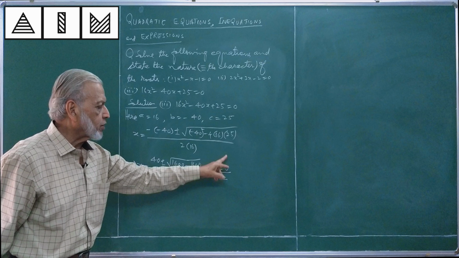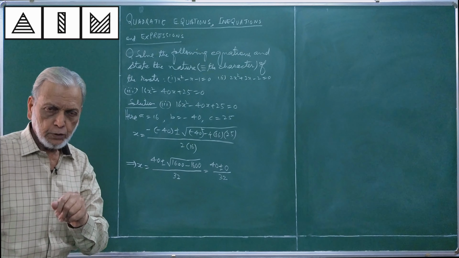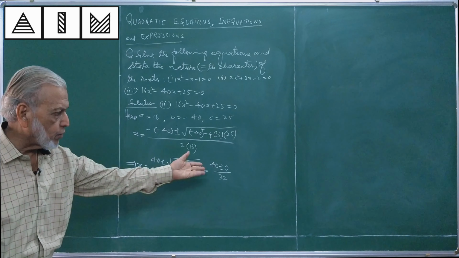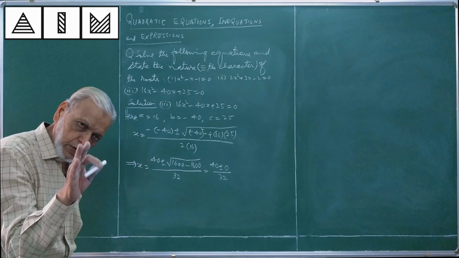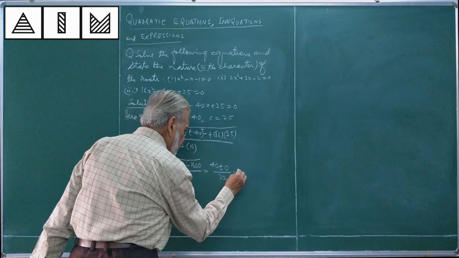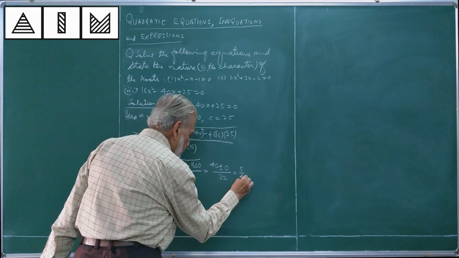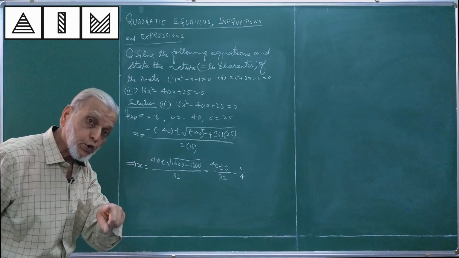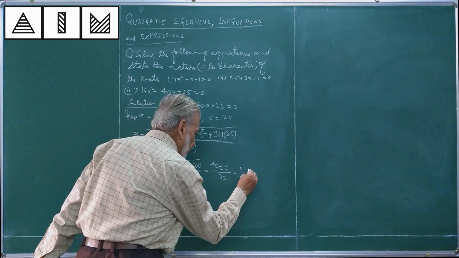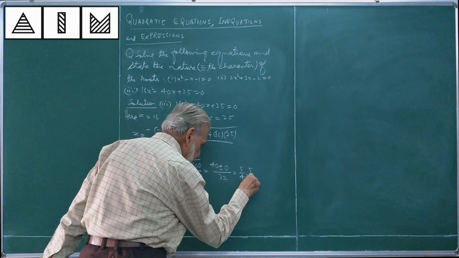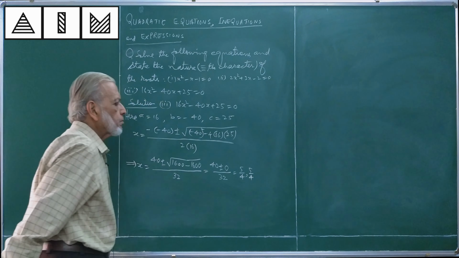Instead of 0, if you have got some other number, you will get two different numbers. Now that you have got 0, we can't say we have found out one root only. We will say the roots are equal. 40 by 32 is 5 by 4. We will say the roots are real, of course real, but equal roots, because it is 5 by 4 and 5 by 4 again. Roots are real and equal.